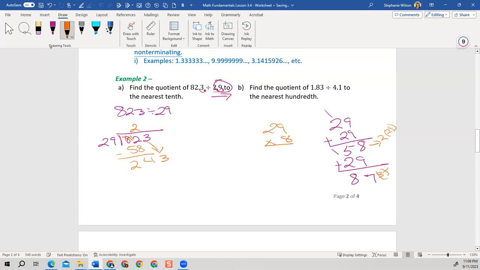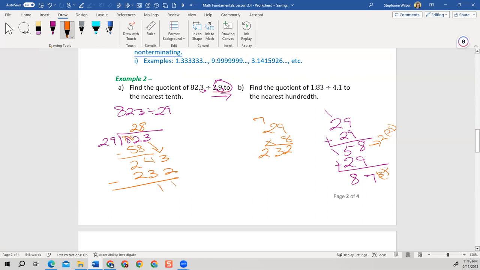So 9 times 8 is 72. Carry the 7. 8 times 2 is 16 plus the 7 is 23. All right, so I got 8 here. And I got 2, 3, 2. Now I'm going to subtract. 3 minus 2 is 1. 4 minus 3 is 1.